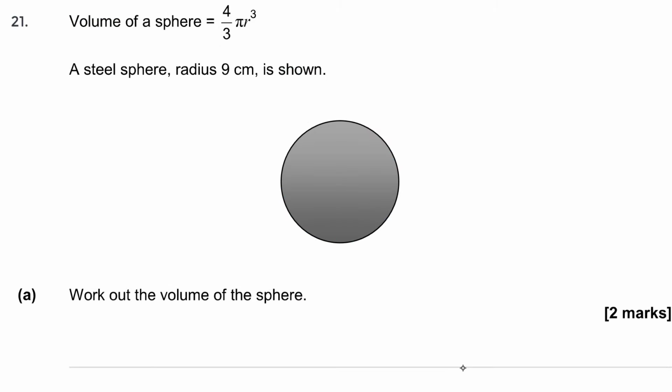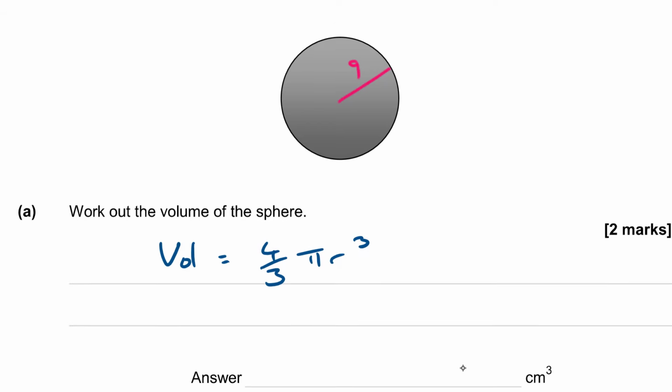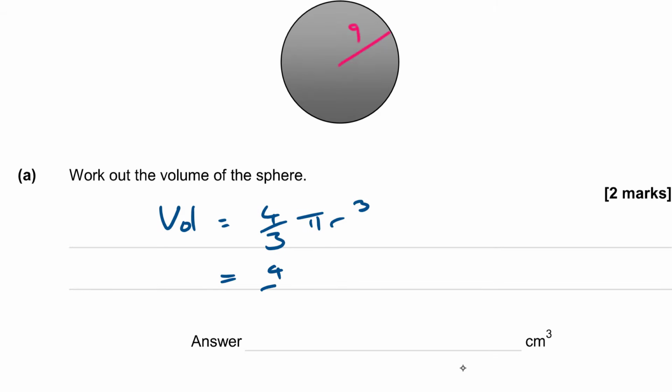It has helpfully given us the formula for the volume of a sphere, which is 4/3 of pi r cubed. And we're told that a steel sphere has a radius of 9 centimeters. So from here to here is 9. Work out the volume of the sphere. So this is just really subbing into that formula. So volume is equal to 4/3 pi r cubed, which is 4/3 of pi times 9 cubed.